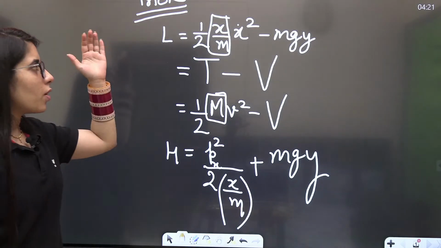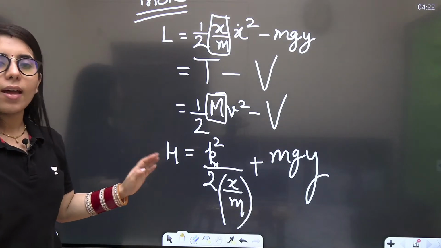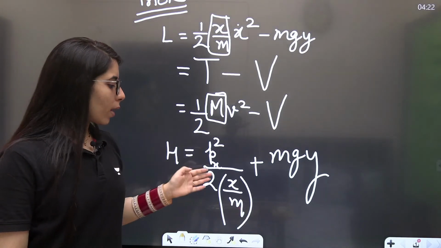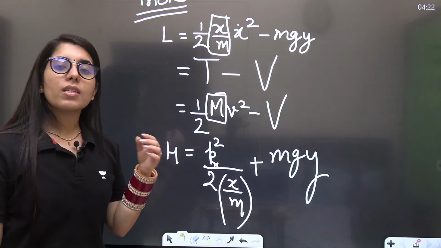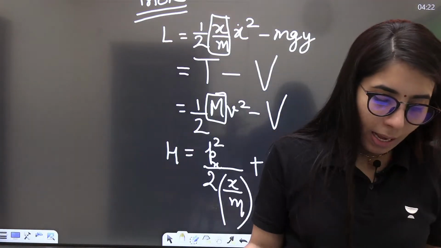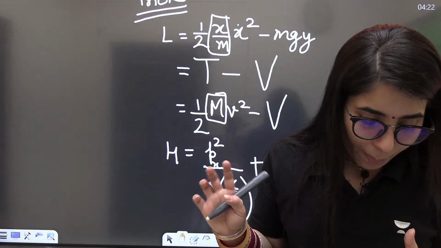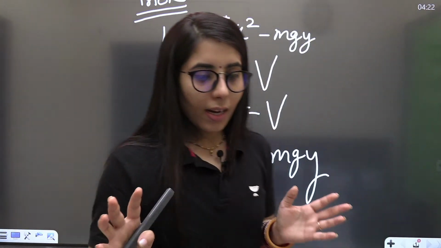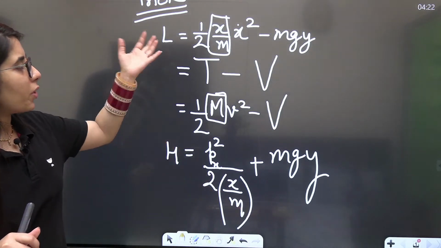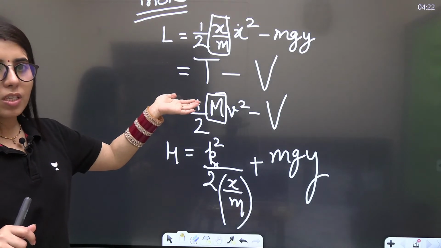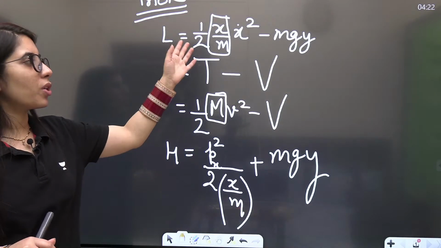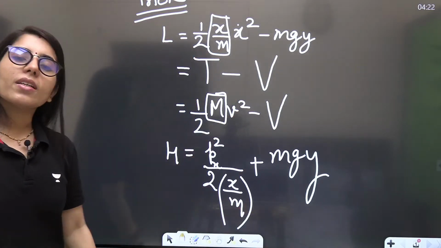In the same way, instead of the Lagrangian, I can have the Hamiltonian given to me too. In that case, I will be comparing it with the p square upon 2m form, its kinetic energy. If it is easy for me to identify the kinetic and the potential energy terms separately, I'll do that comparison. And in that case, I'll be getting the mass value. I'll just put it back in the expression of half mv square. And this is how I can get the kinetic energy for the Lagrangian. And I can just put the potential energy like that with the respective sign.